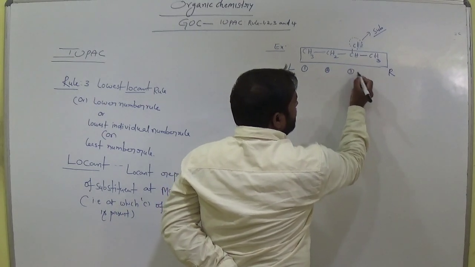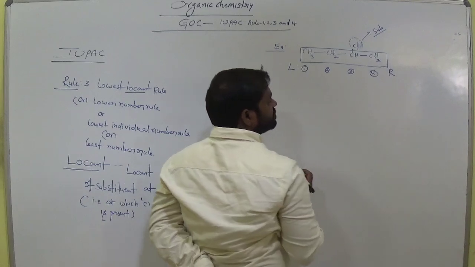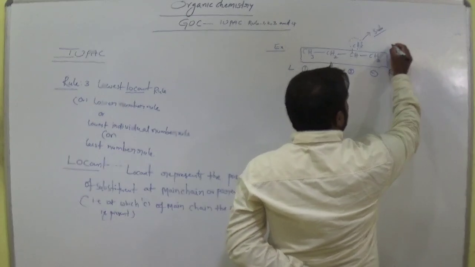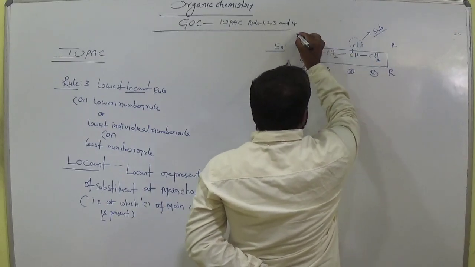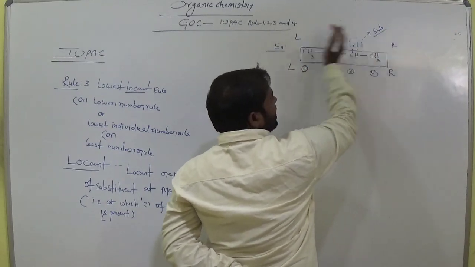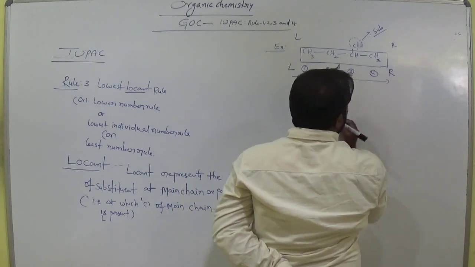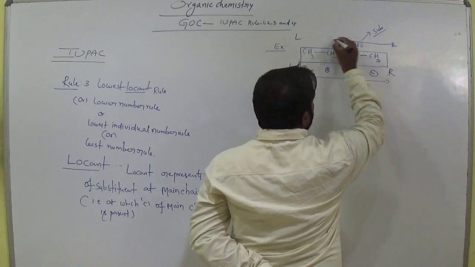This is the third carbon. This is the fourth carbon. Okay, so now in the right to left, this is right and this is left. Am I right? Now give the numbering from right to left. This is left to right. Okay, this is right to left.